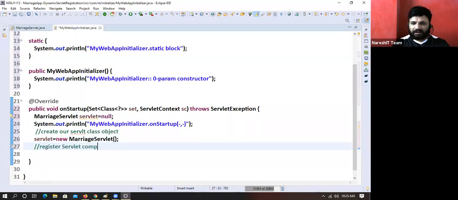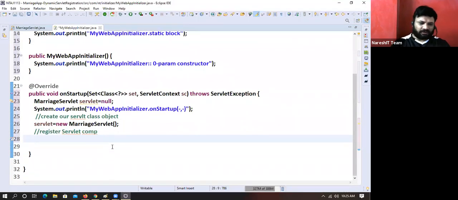Register servlet component. Yeah, in the interview room, it is an added advantage for servlet learners. For Spring MVC and Spring Boot people, it is mandatory. But the interesting part is that a lot of working Spring Boot people don't know this, because they will work with the Spring Boot approach and other approaches. This is the difference between knowing internals and not knowing internals.